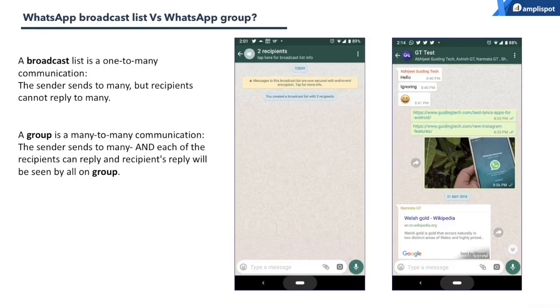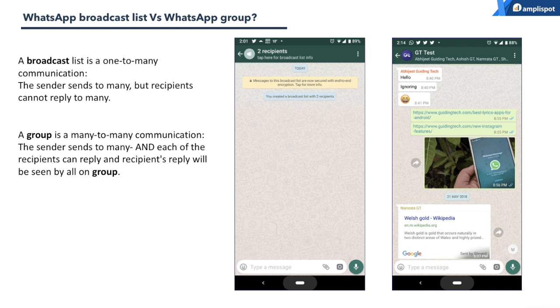Now, a broadcast list is a one-to-many communication. That is, you as a sender send the same message to many people, but those people who receive the message cannot reply back to many. They can reply back only to you directly. Whereas in a group, it's a many to many communication. That is, the sender sends the message to many people in the group, and each of the people in the group can reply back, and everyone else will see the message. So, that is the primary difference between a broadcast list and a group that you have.